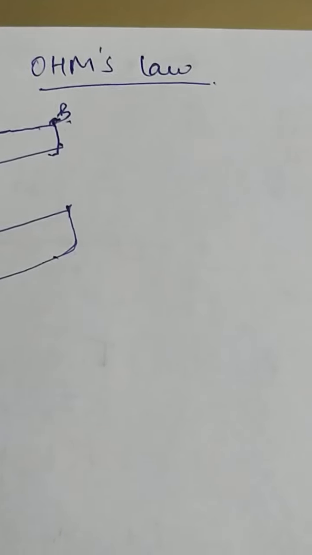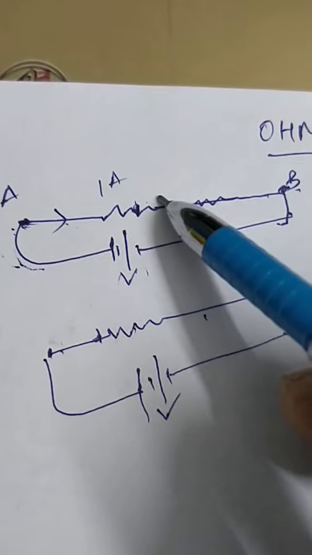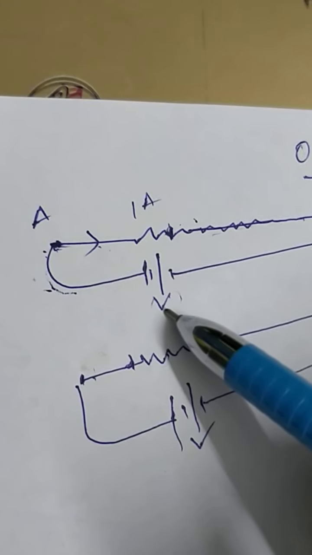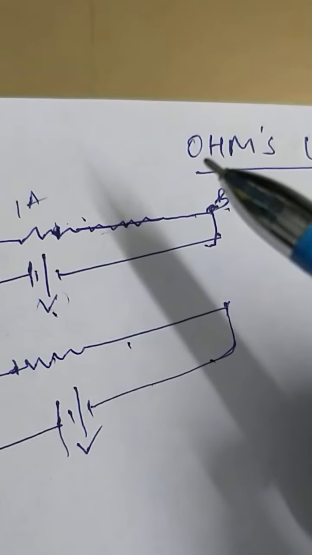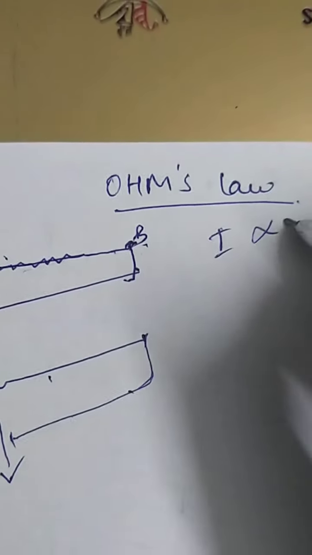Topic: current flowing through a conductor is directly proportional to the potential difference. Current flowing through a conductor is directly proportional to the potential difference across the ends of the conductor, provided the physical conditions of the conductor, like temperature and mechanical strains, are kept constant. That means, in other words, current flowing through the conductor is directly proportional to V.